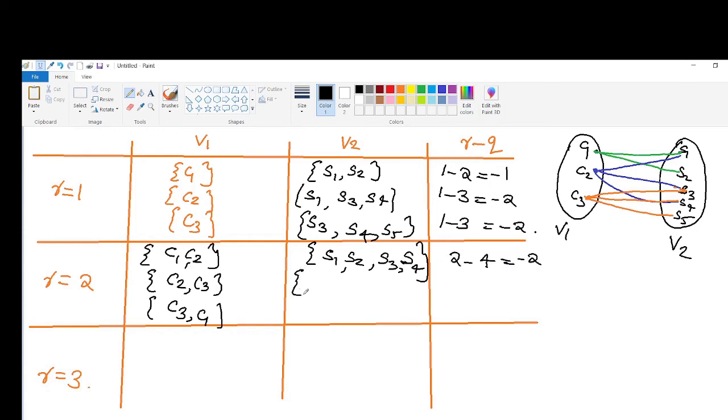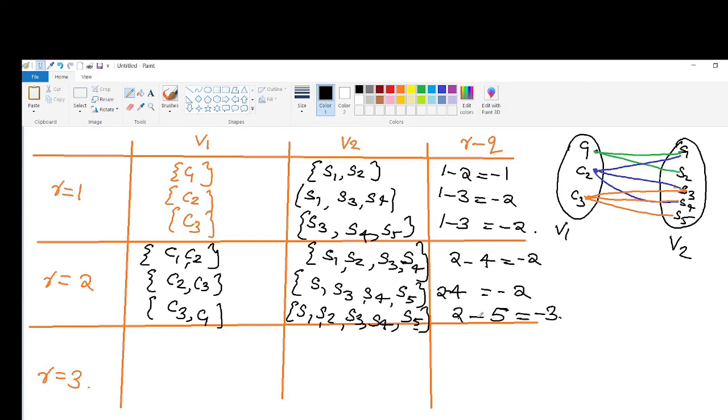Then C2, C3: S1, S3, S4 and also S5, so 2 minus 4, also minus 2. Then C1 and C3: S1, S2, S3, S4 and S5, so 2 minus 5, equal to minus 3.